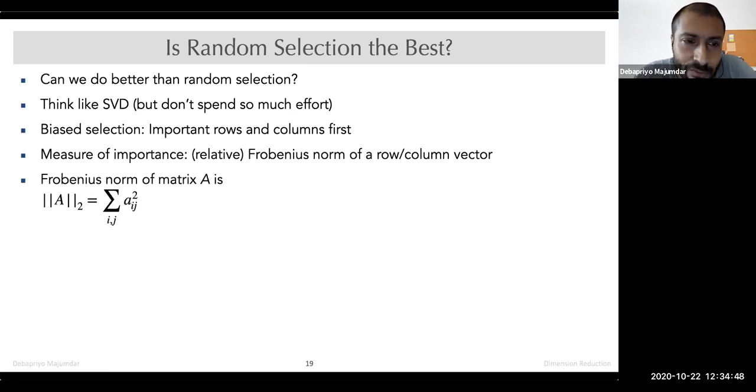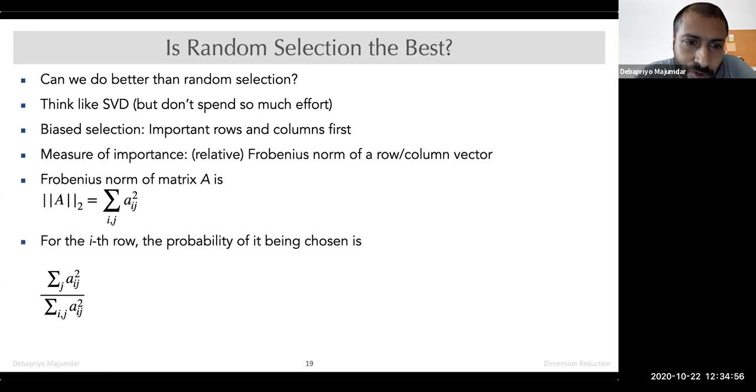So the Frobenius norm of the matrix is simply the sum of the squares of all the entries. And then for the ith row, the probability of that being chosen is the Frobenius norm of that row divided by the Frobenius norm of the whole matrix. So that is just the relative Frobenius norm, and similarly for the columns. So what do we do?